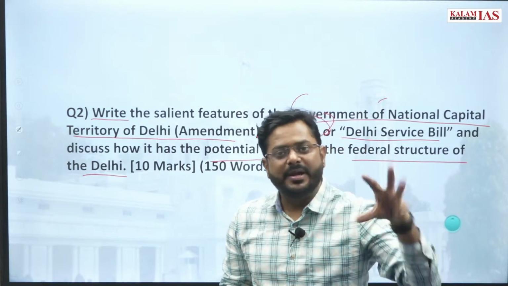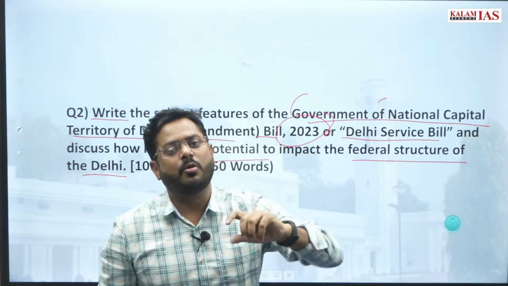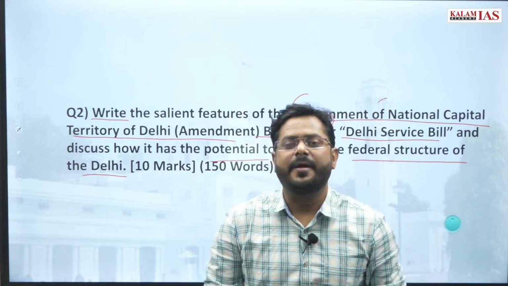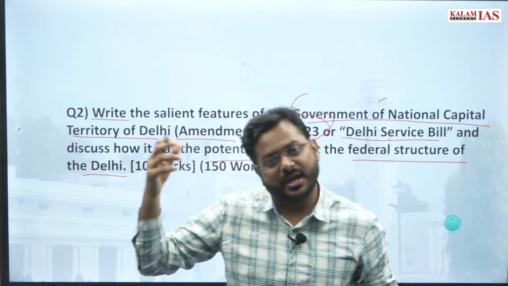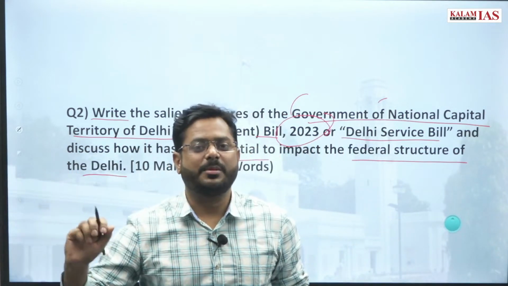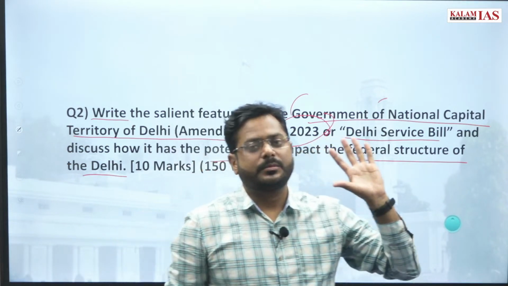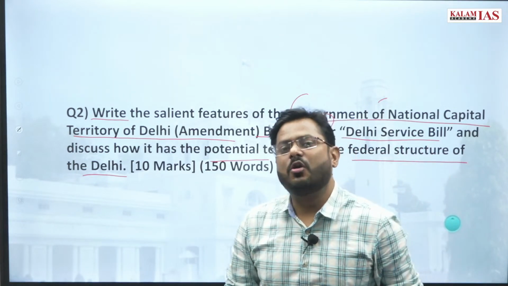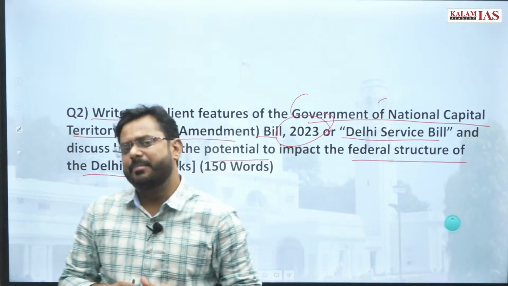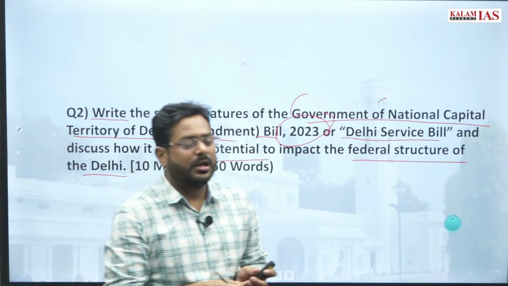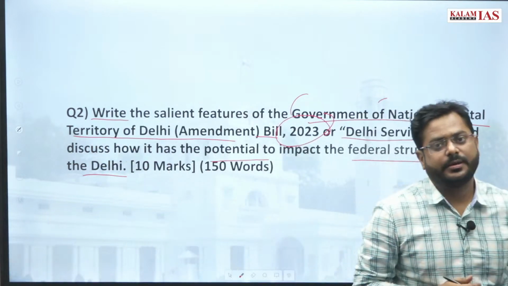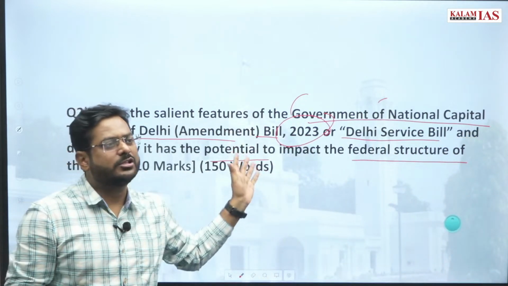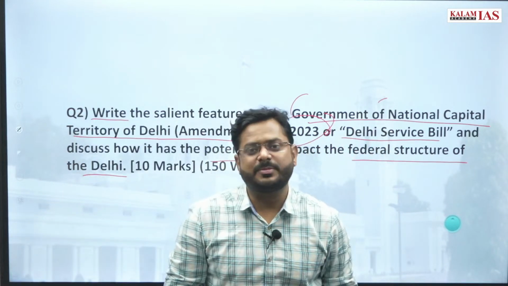So this three-member committee will be recommending to the Lieutenant Governor, and the Lieutenant Governor will have complete discretion over the posting and transfer of the civil services, plus all matters of services in the Delhi government, it should be framed by whom? This Lieutenant Governor will be the sole authority, right? So this was in the ordinance. So obviously it overturned the Supreme Court judgment.